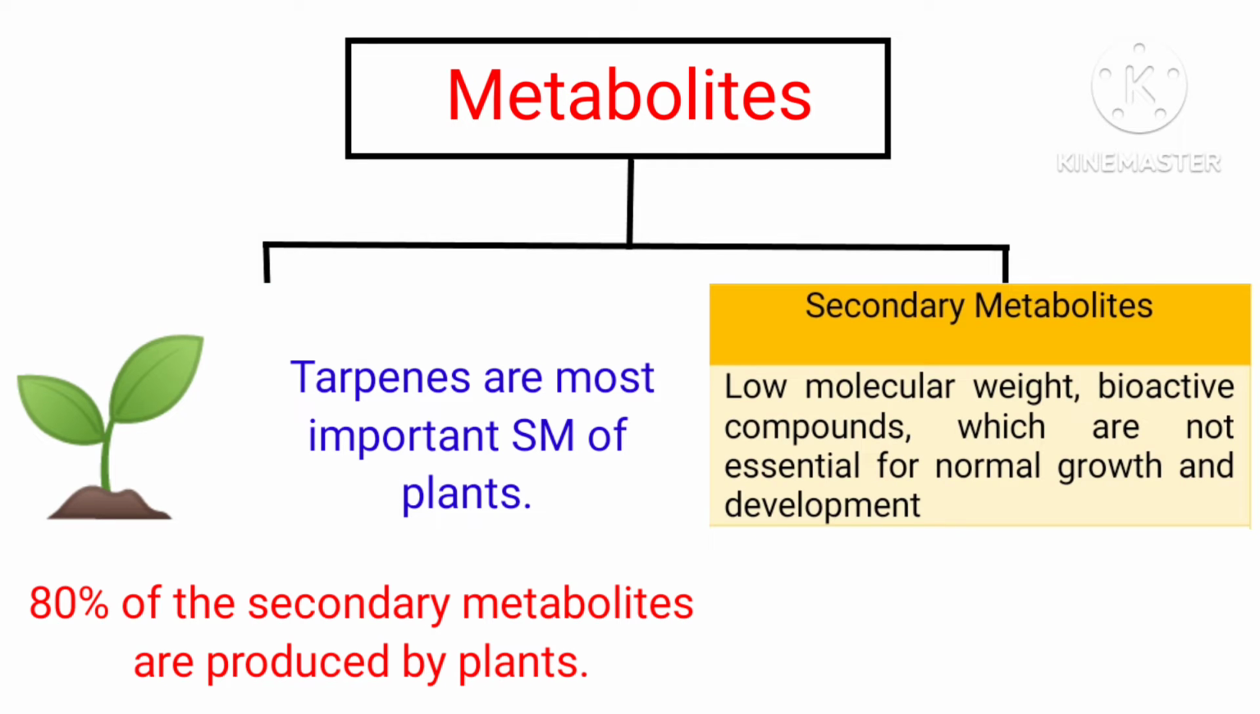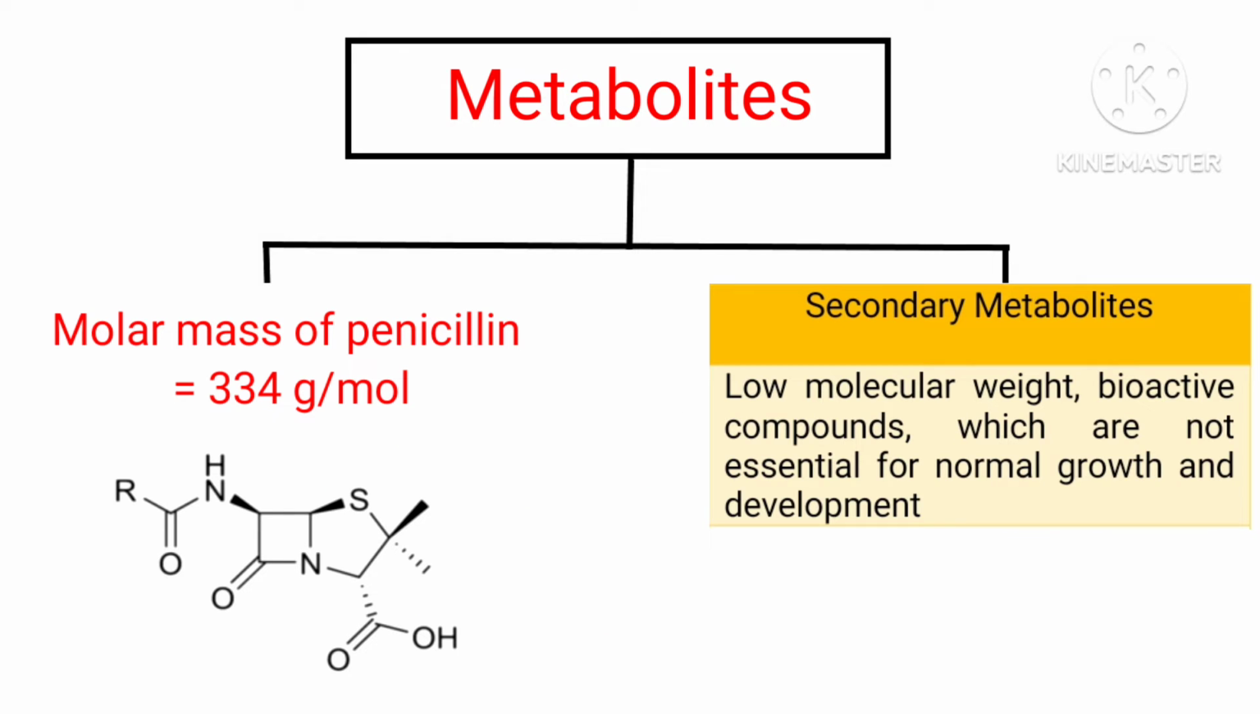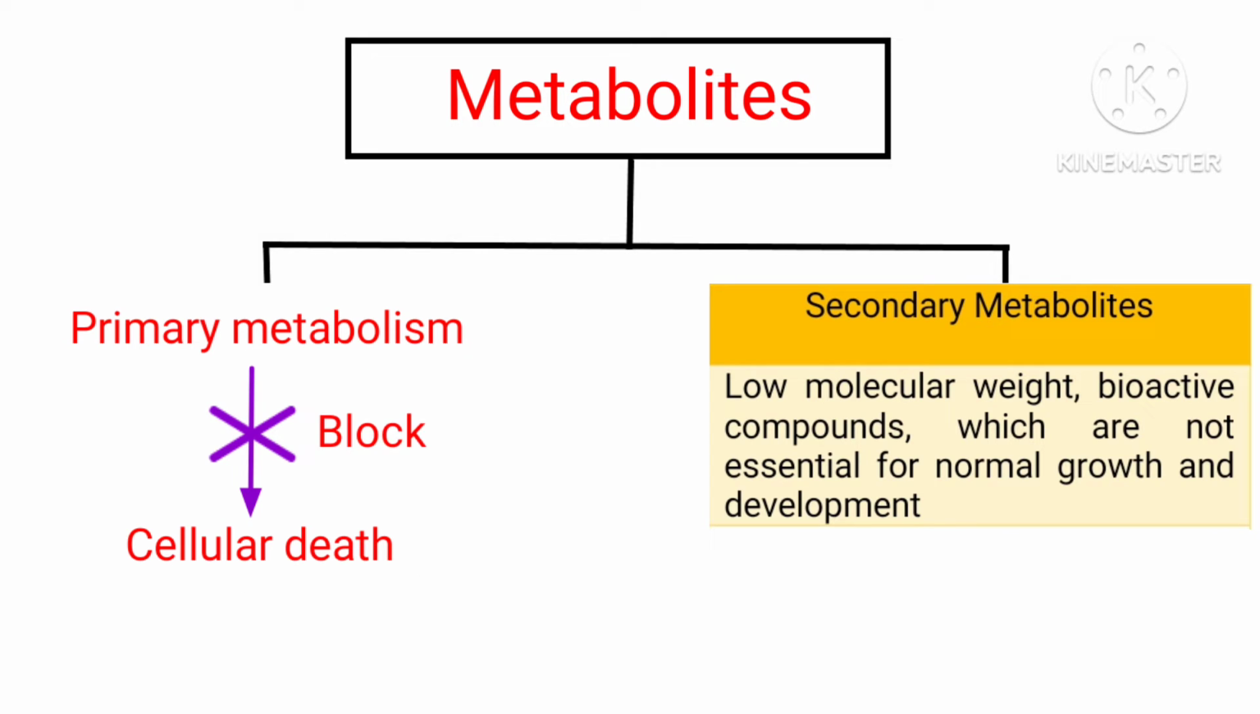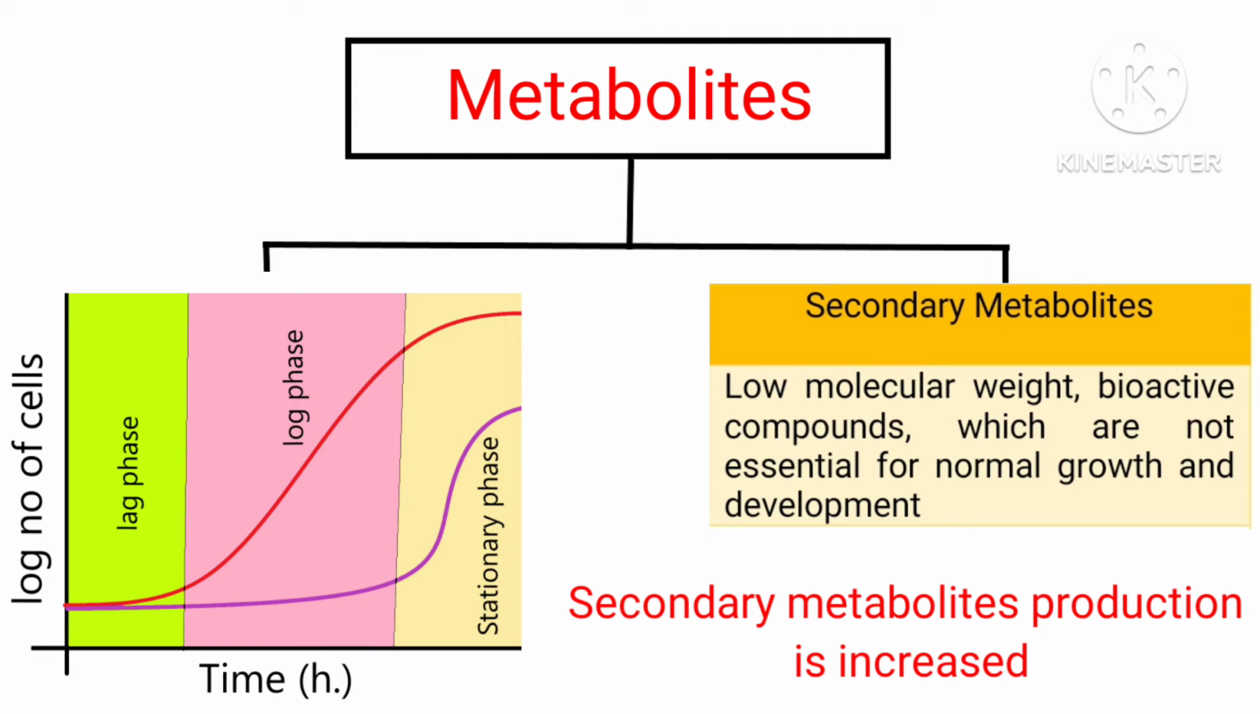Although secondary metabolites were discovered first in plants, fungal species and in some cases bacteria are also able to synthesize secondary metabolites. They are low molecular weight metabolic products but not essential for growth and development. Unlike primary metabolites, if we block secondary metabolite synthesis, the organism is still able to survive. They are generally synthesized during the stationary phase or late log phase.